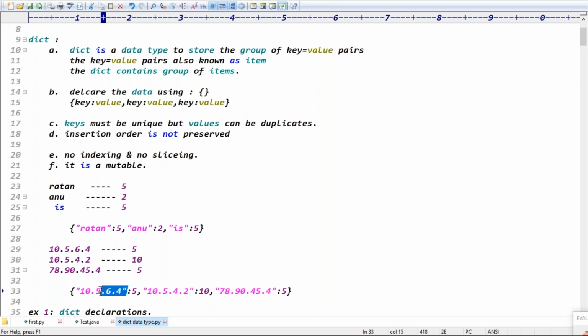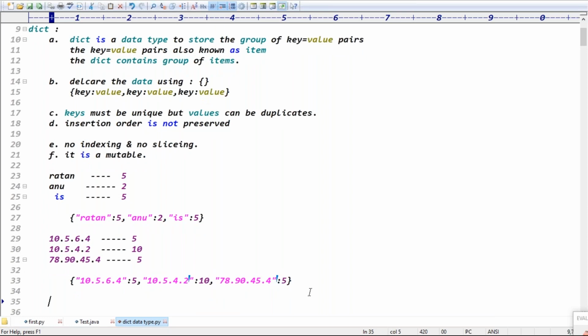Here I can take the IP address as a key, the corresponding number of hits as a value, right? Exactly, guys. And even if you go for the text fields, username and password text fields are there. In a text field, every text field contains a logical name. Assume username is a logical name, and the corresponding username value I can take as Ratan.